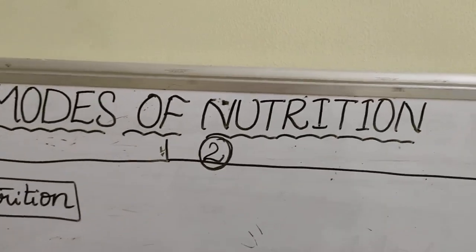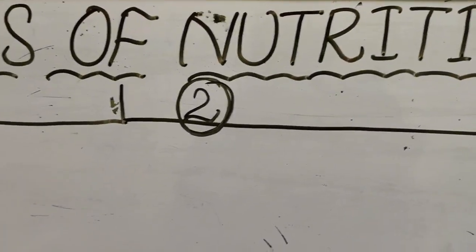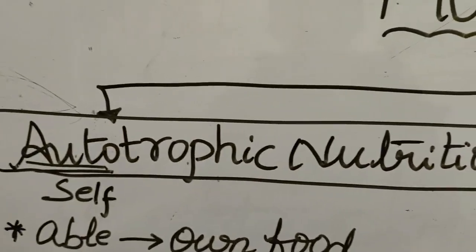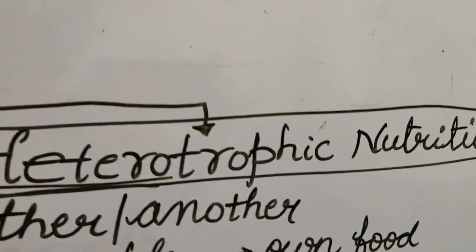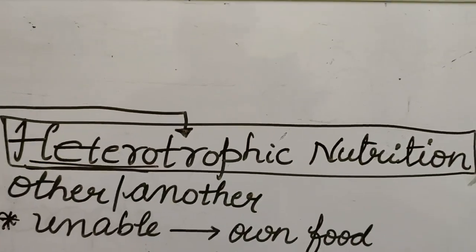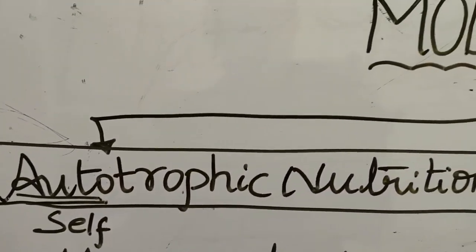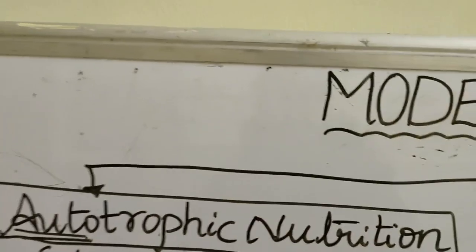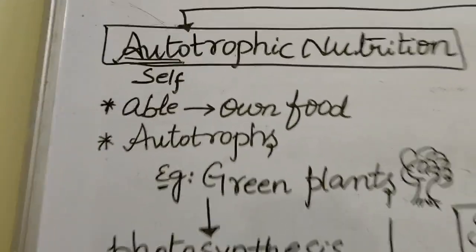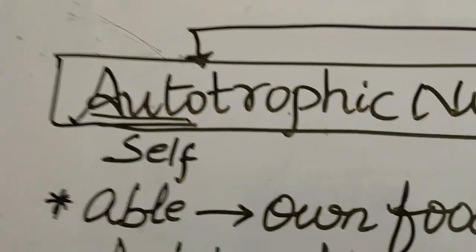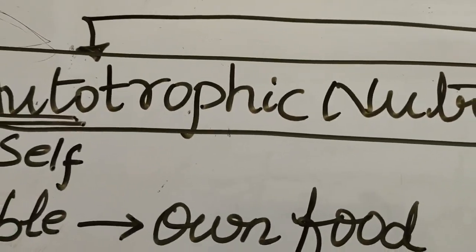Now let us see the types of nutrition. Basically there are two types of nutrition. One is autotrophic nutrition and another one is heterotrophic nutrition. First, see about autotrophic nutrition. Let us see the meaning of autotrophic nutrition. Auto means self. Trophic means which is related to nutrition or nourishment.